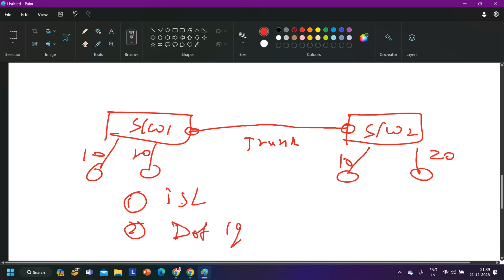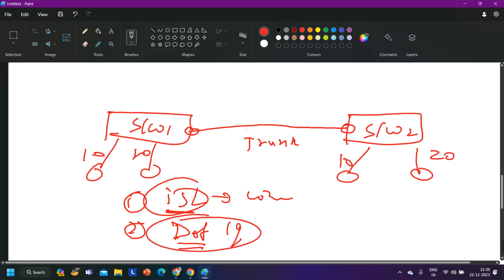Nowadays we are not using ISL. ISL is a Cisco proprietary protocol, and nowadays Cisco is also using .1q because we have some advantages of using .1q over ISL. So earlier we were using ISL, but nowadays we are using .1q, right? These two protocols are responsible for tagging.